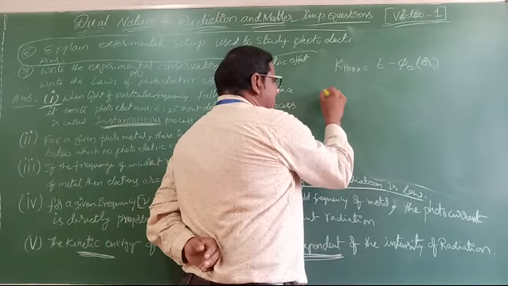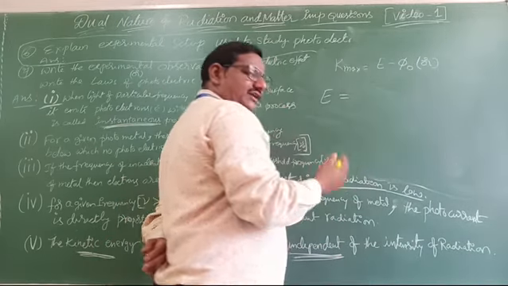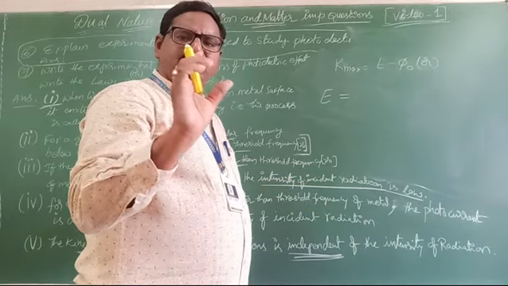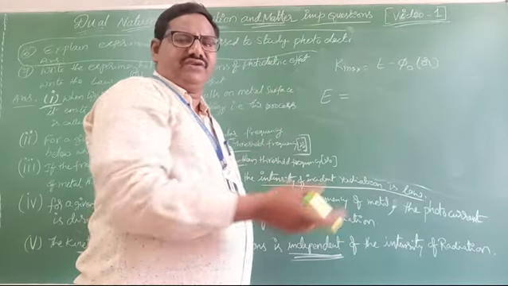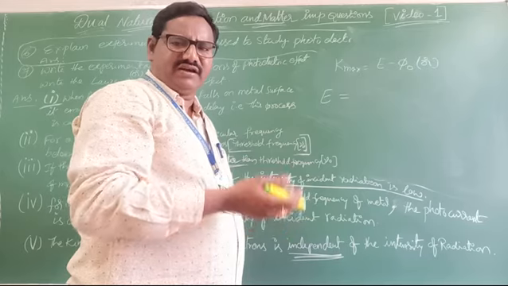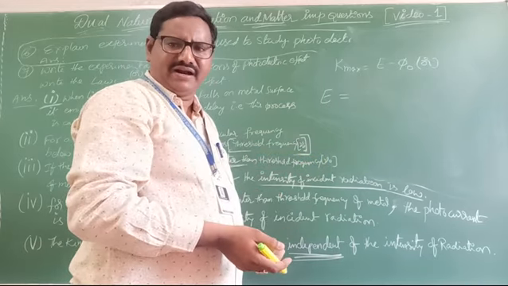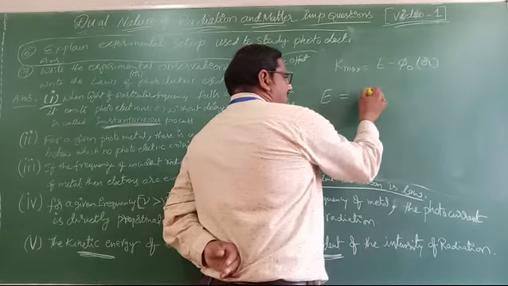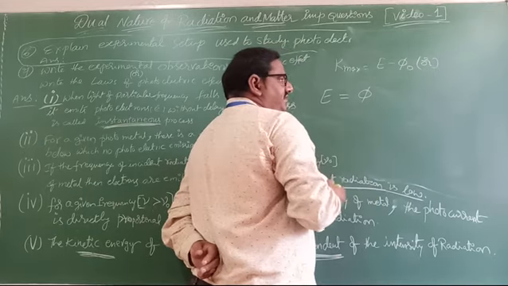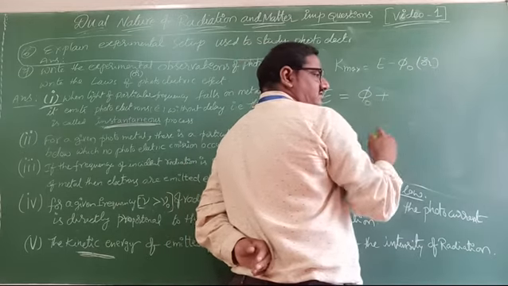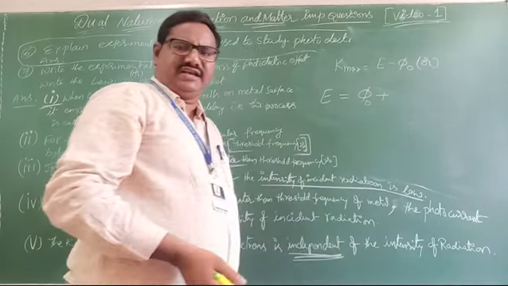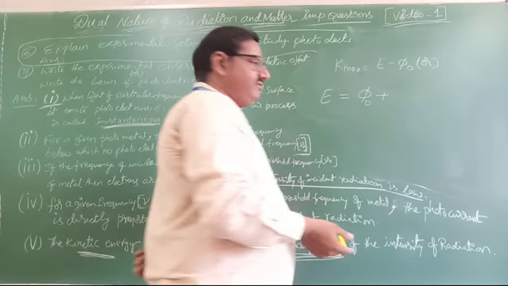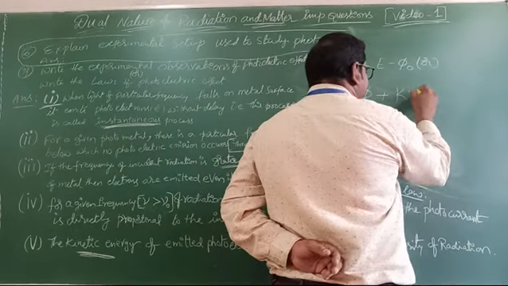The total energy is utilized partly for the work function, that means the minimum energy required to emit electrons from the metal surface. So phi naught plus the remaining energy increases the kinetic energy.